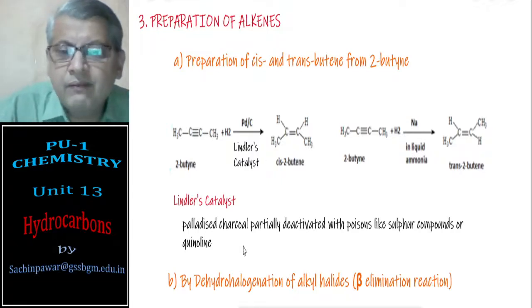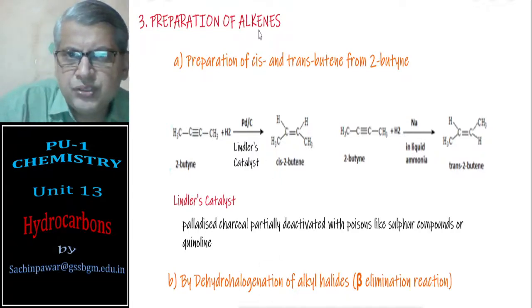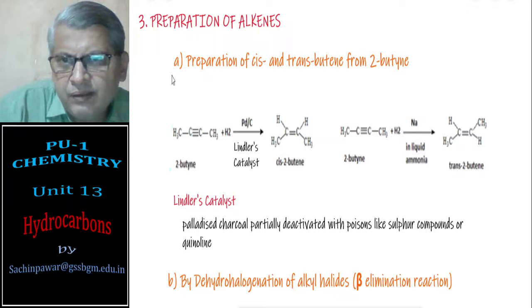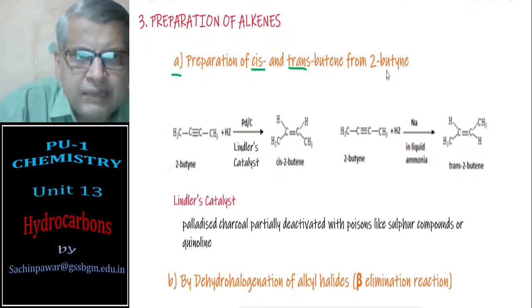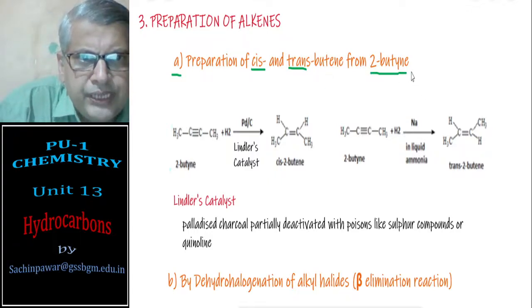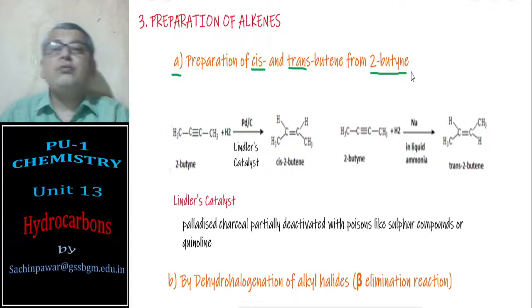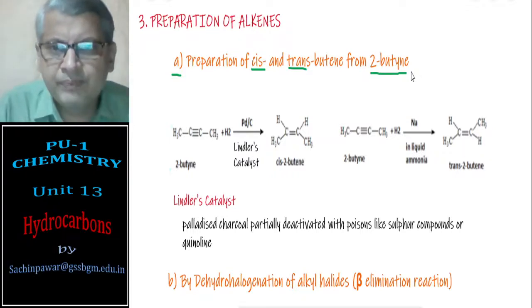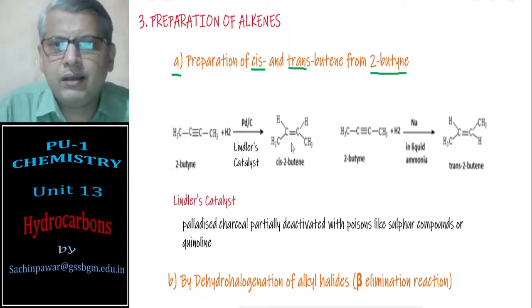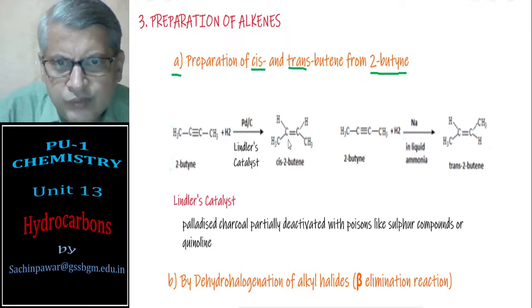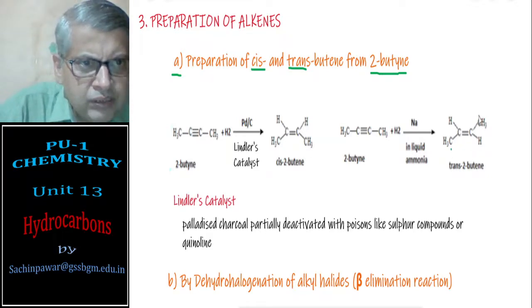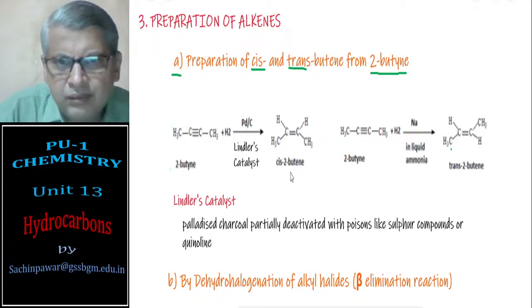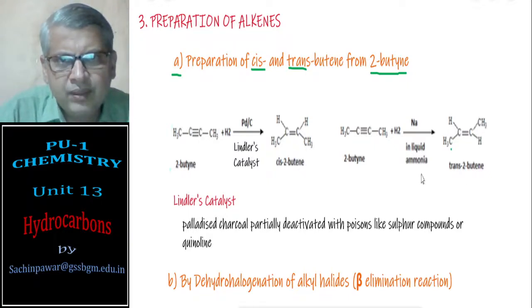Now alkenes. When I say methods of preparation of alkenes, we have a first method, which is preparation of cis alkenes and trans alkenes. One example for that is 2-butene. Cis means two methyl groups are on the same side of the double bond, and trans means two methyl groups are on opposite sides of the double bond. I want cis-2-butene and trans-2-butene.